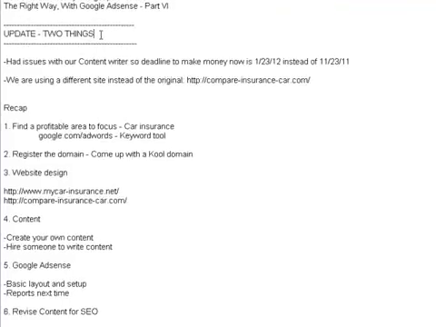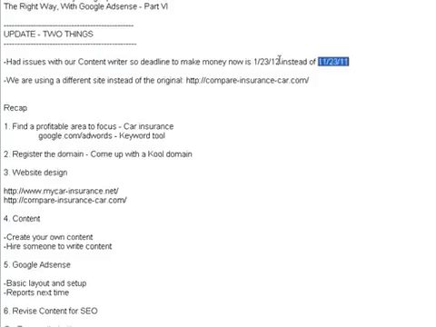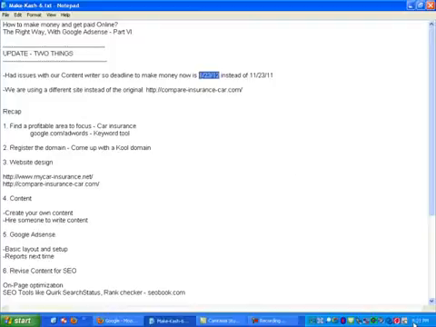Basically, like last time we discussed, there is an update on two things. We had some issues with our original content writer for the website, so our deadline on how to make money was pushed back basically from November to January of 2012. Today is February 2nd, so it's been about 10 days or so since we had that time, I guess.